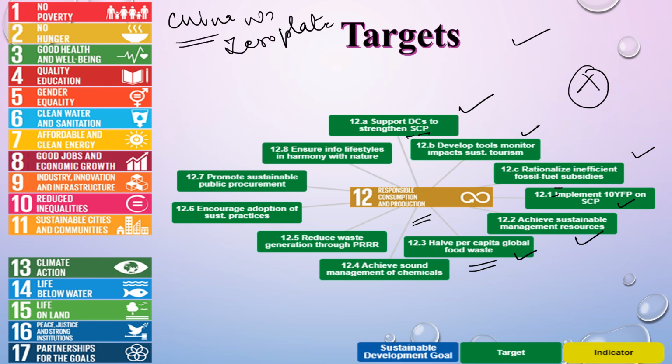zero waste plate. That is, we need to know that we don't waste the food, so we can halve the per capita global food waste, achieve sound management of chemicals, reduce waste generation, then encourage adoption of sustainable practices, promote sustainable public procurement, and lastly ensure people have lifestyles in harmony with nature.